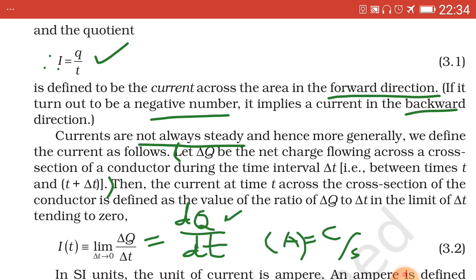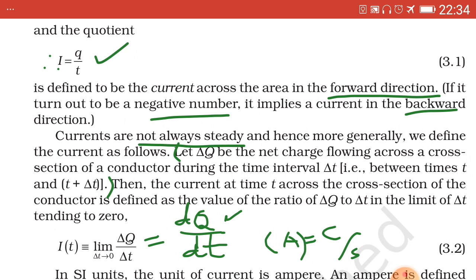Now from this equation, the electric current can be defined to be the current across the area in the forward direction. If it turns out to be a negative number, then we can say that the current is in the backward direction.